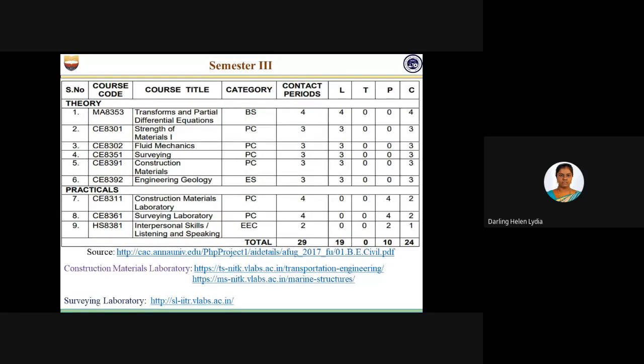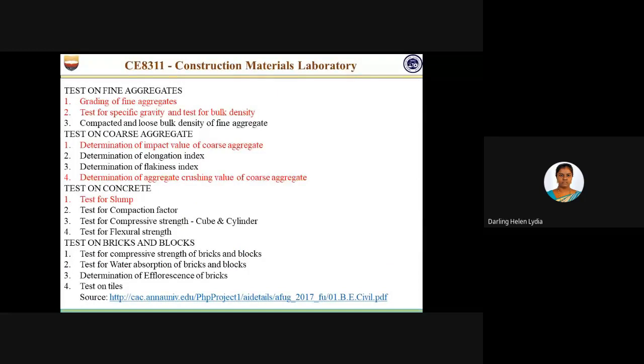These are the experiments available under construction materials laboratory. It is divided into 4 batches: test on fine aggregates, test on coarse aggregate, test on concrete, and test on bricks and blocks. Here I have highlighted in red color the experiments which are available in the virtual lab.